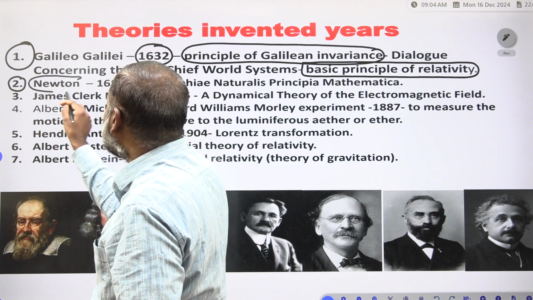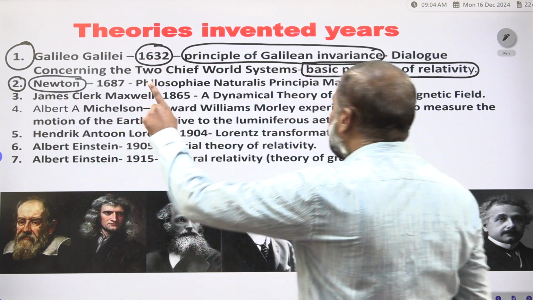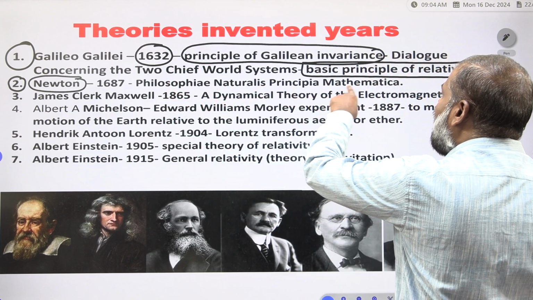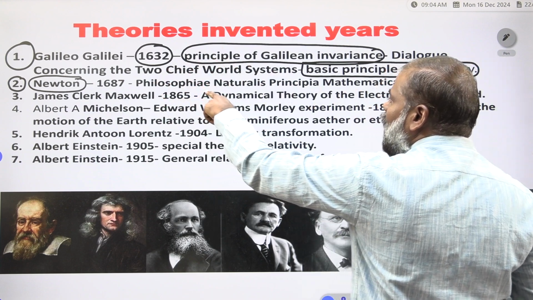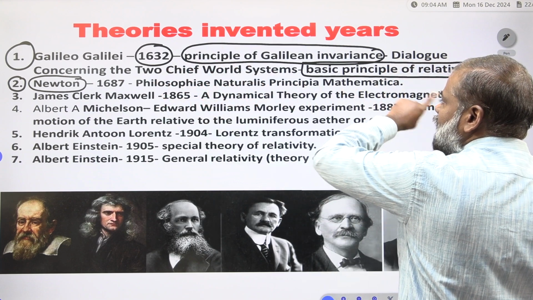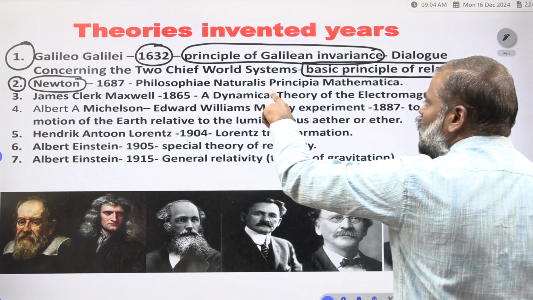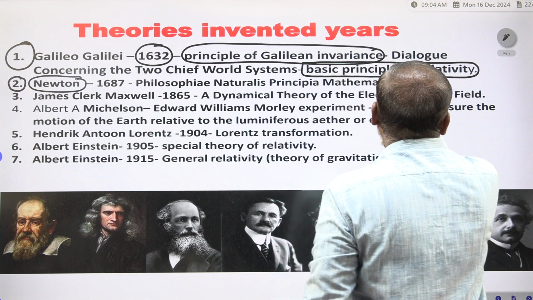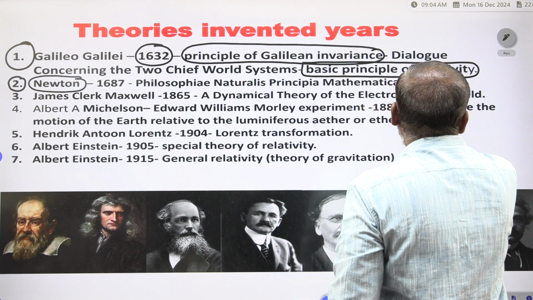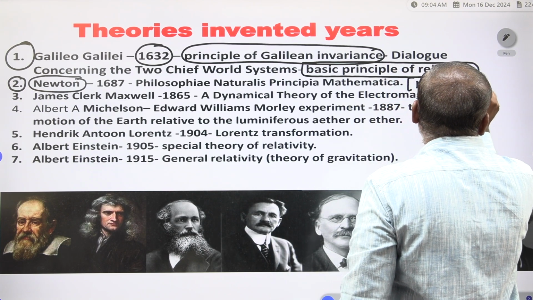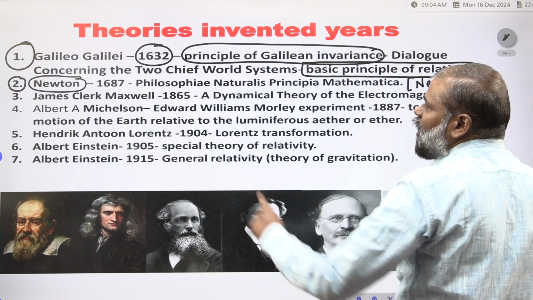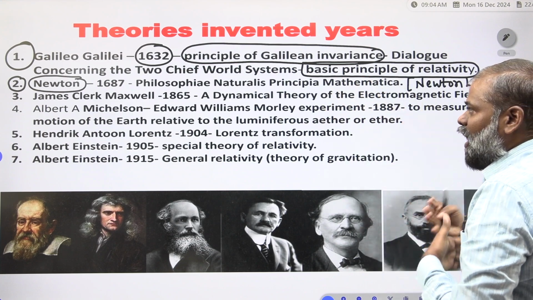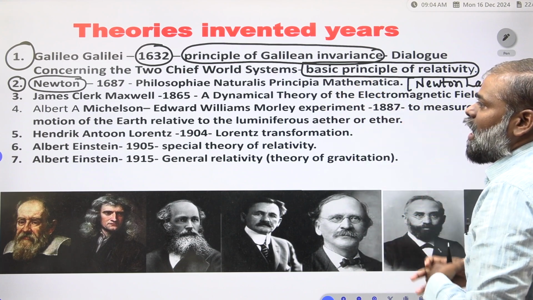In 1687, Newton wrote one book, Philosophiae Naturalis Principia Mathematica. There he discussed Newton's laws. In which book? This book is very important: Philosophiae Naturalis Principia Mathematica.